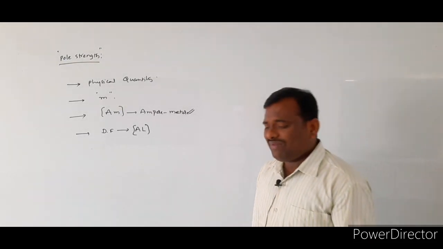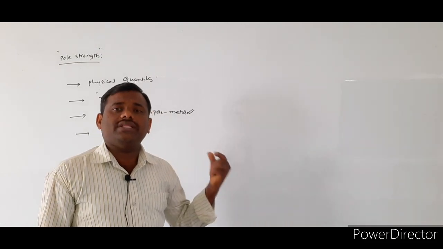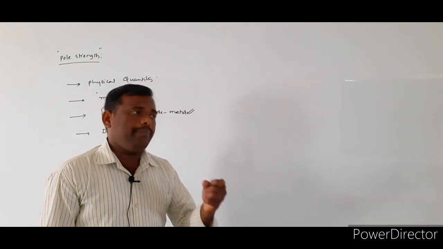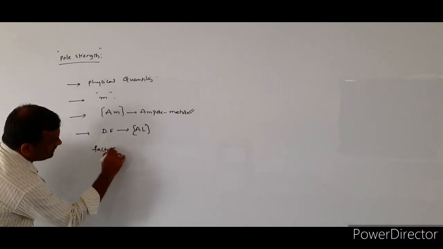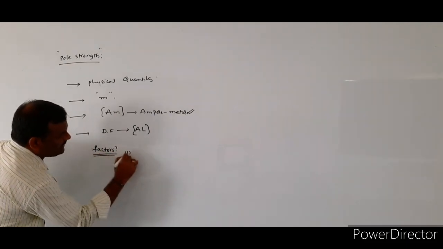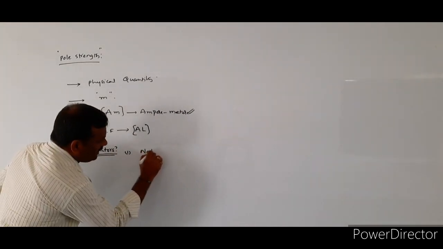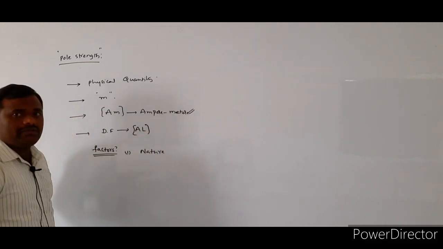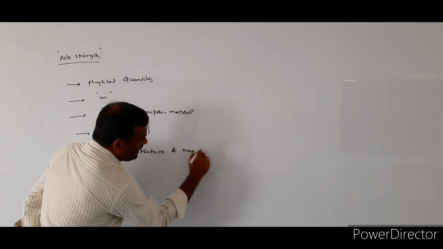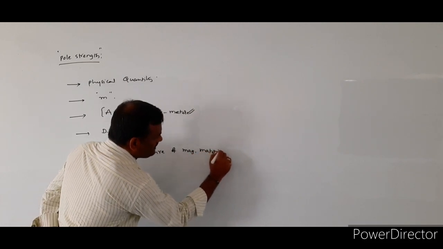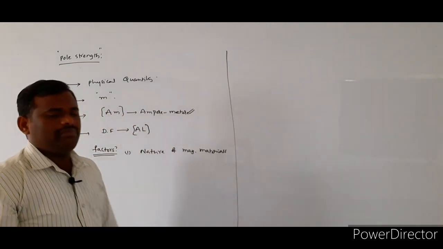Pole strength. Simply, they are asking on what factors the pole strength of the given bar magnet depends. First, the pole strength of the given bar magnet depends upon the nature of the magnetic material.